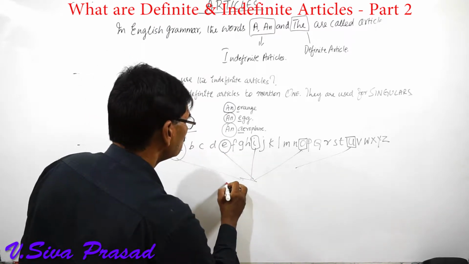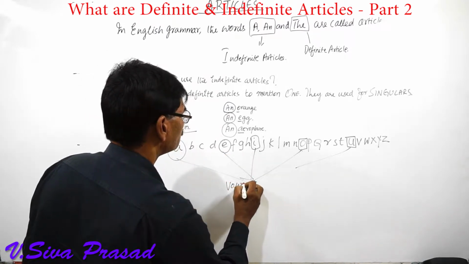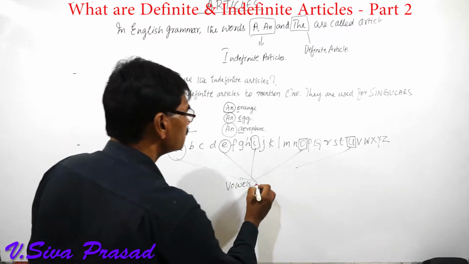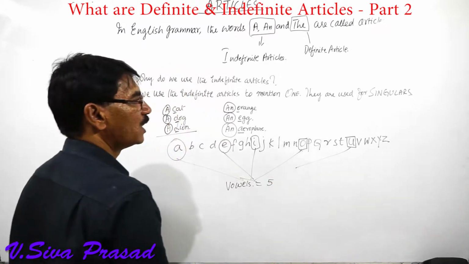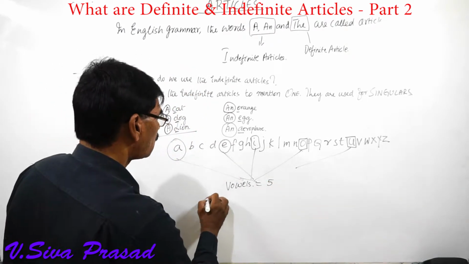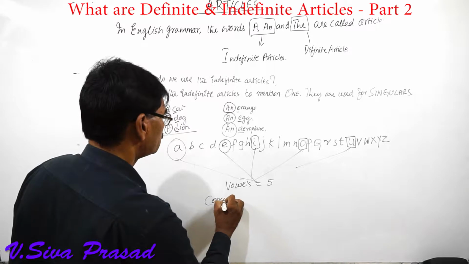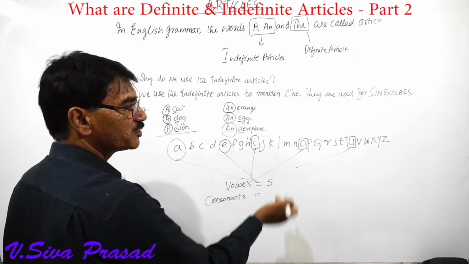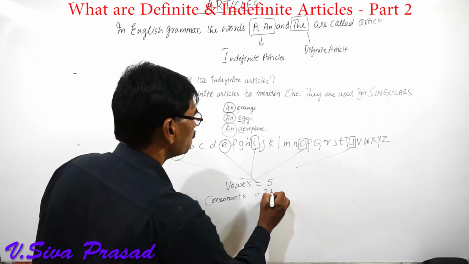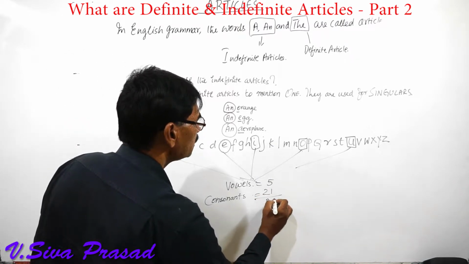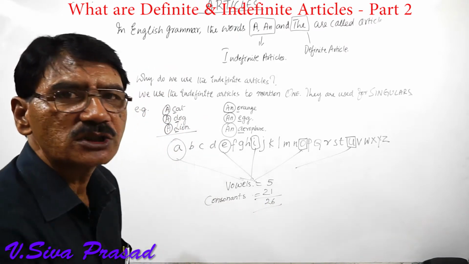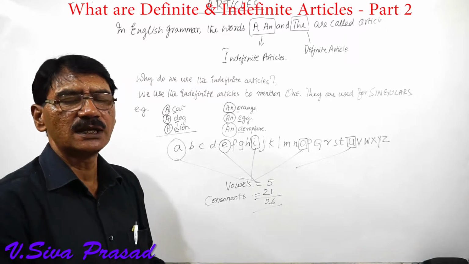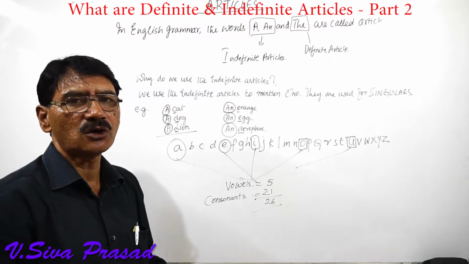These letters are called vowels. How many vowels are there? 5. And the remaining are called consonants. How many consonants do we have? 21. Totaling 26. So out of 26 alphabets, we have 5 vowels and 21 consonants.